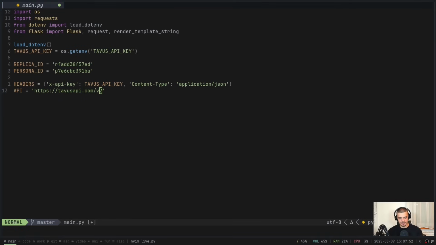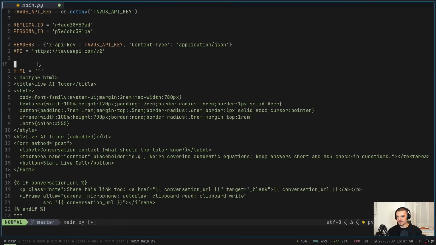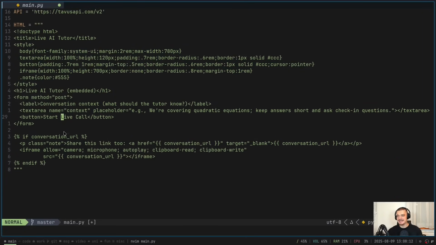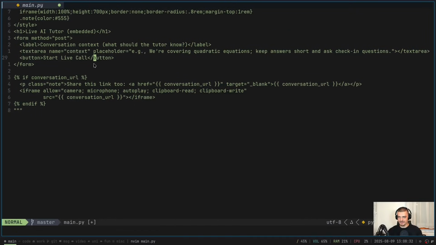Now, as I said, I'm going to copy the HTML. You will find a link to the code in the description down below, but I don't want to spend too much time here now typing HTML stuff. The important thing here, the only important thing here is, first of all, the form. So here in the form, we just have a basic text area where we can provide some context. We can then click the button to start a live call with that context. So that is the submit button. And then here we have an iframe. If there is a conversation URL, we have this iframe that allows for camera, microphone, and so on. And it has the source conversation URL. So this is important programmatically, the form and the iframe. The rest is just styling and the heading and so on. But that is the central part here.